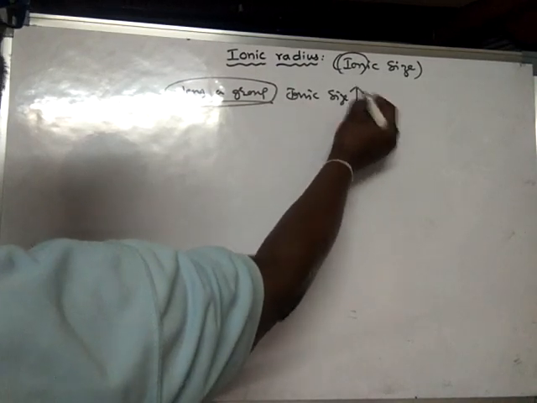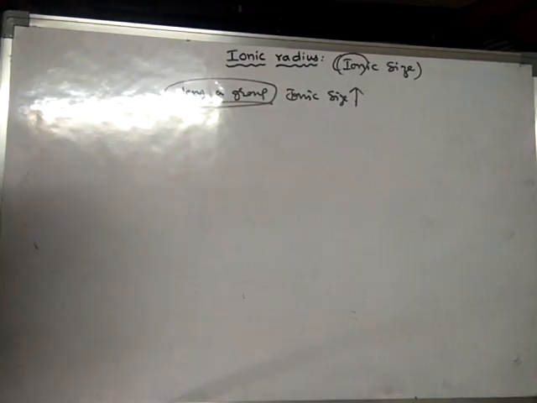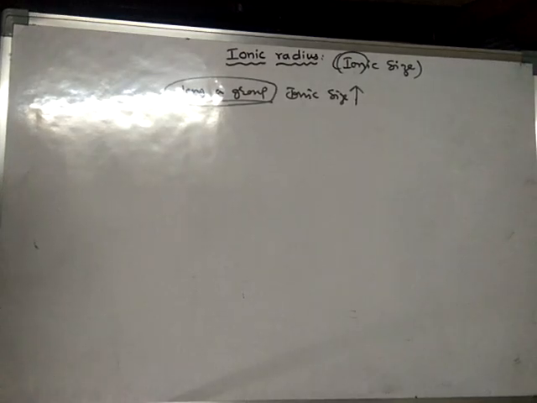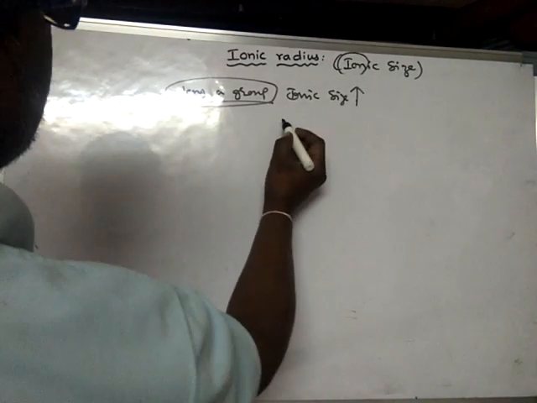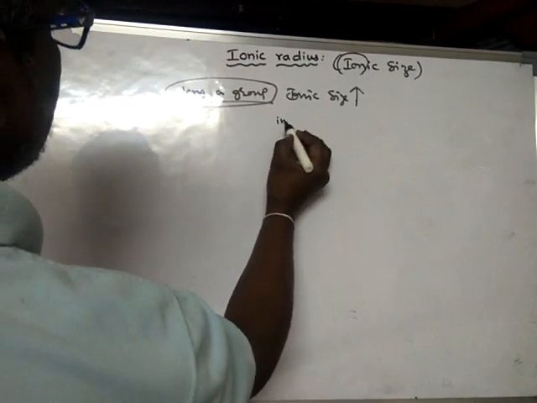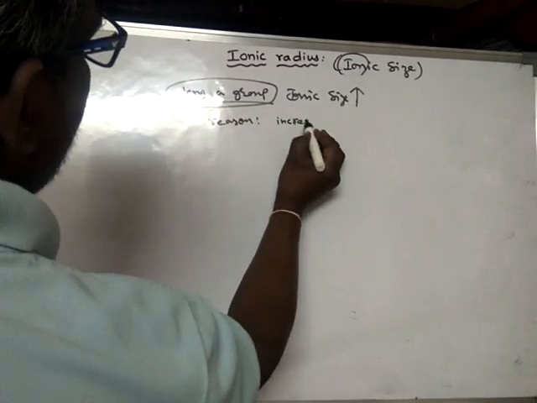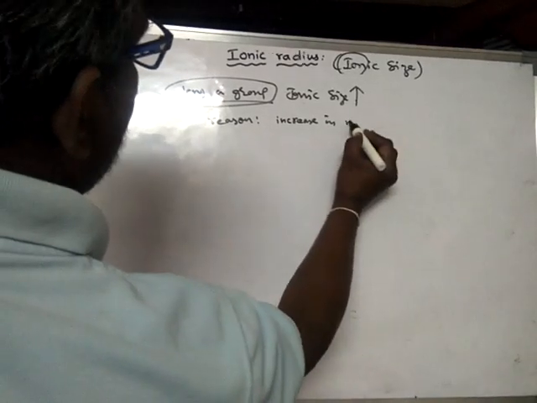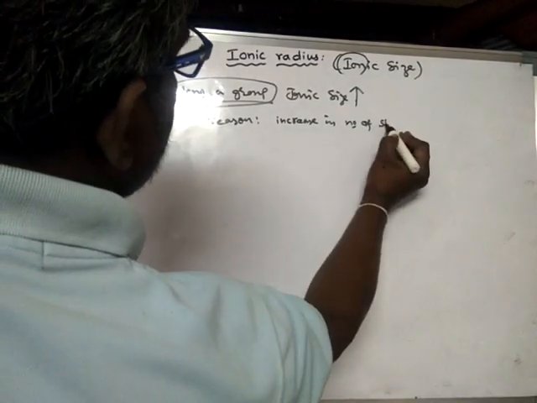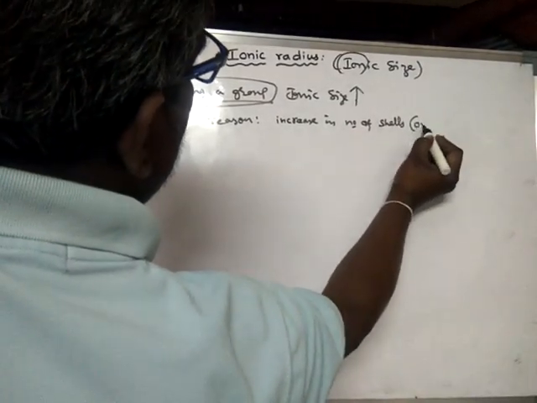Ionic size increases. Even atomic size also increases along a group. So what is the reason for this? The reason is the increase in the number of shells or number of orbits.